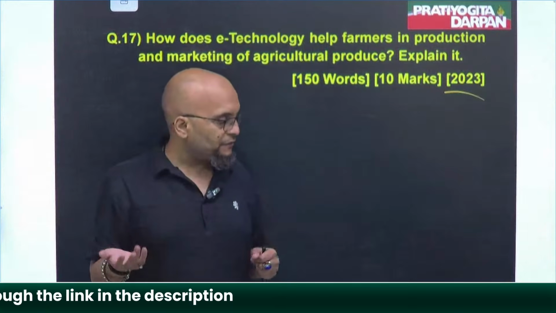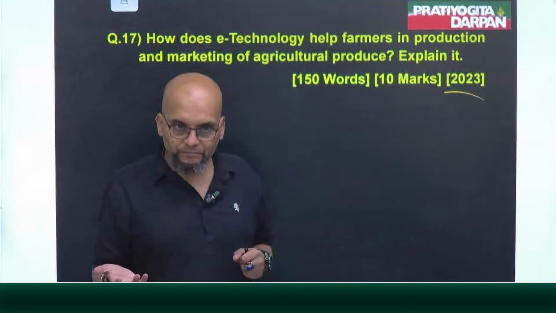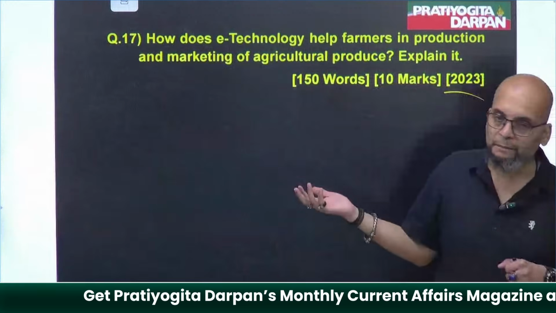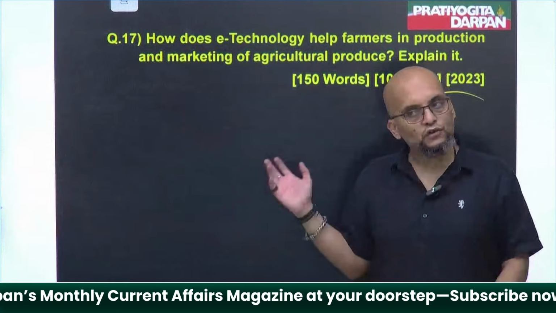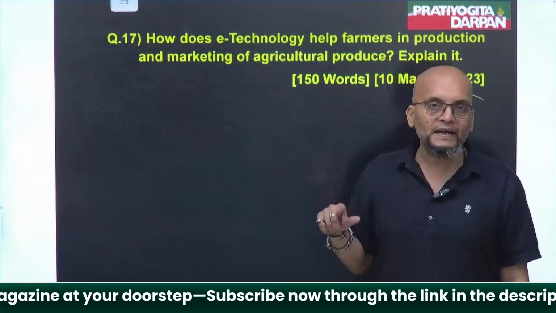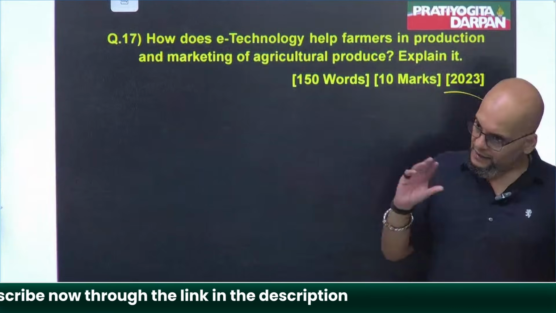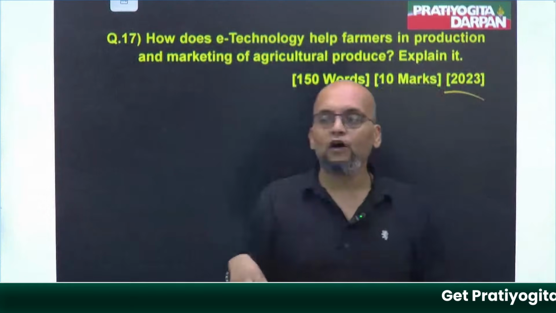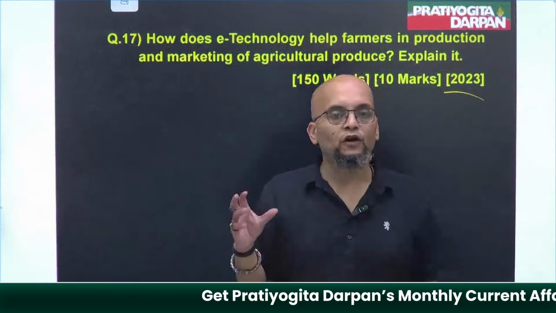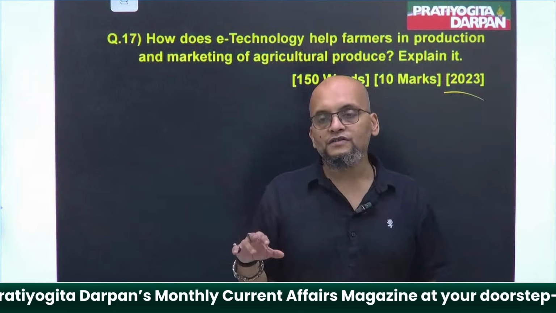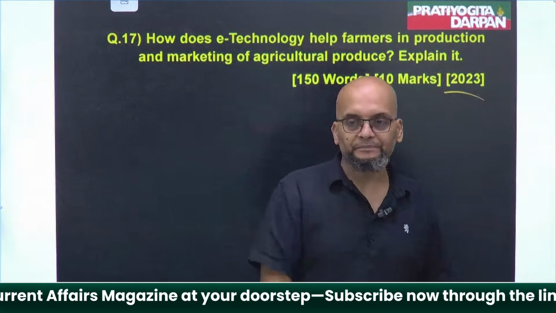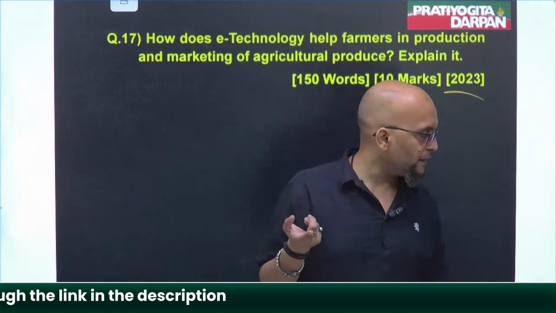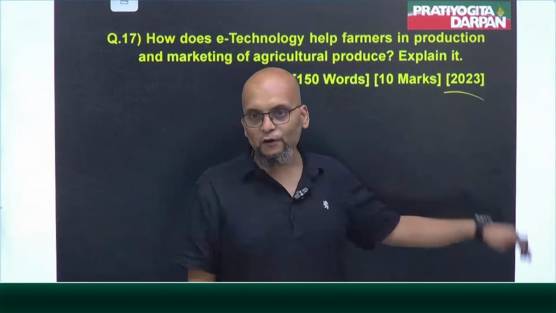We do not have sufficient amount of mandis. Mandi is a place where farmers come and they sell out their produce, right? So we are lagging in mandis. And to establish mandi is a long time process and it takes a certain amount of expenditure. So government came up with the alternative. What government did was it launched e-mandi. Yeah, e-mandi. Electronic mandi, where you could sell off your produce.